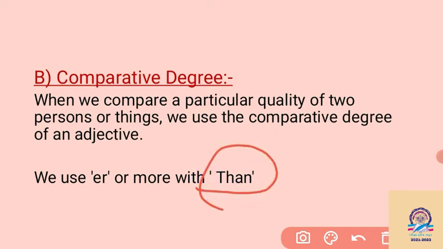Before the noun with which we are comparing, we keep than in our sentence. So first er is required after the adjective, or more before the adjective, and than must be there in a comparative degree.